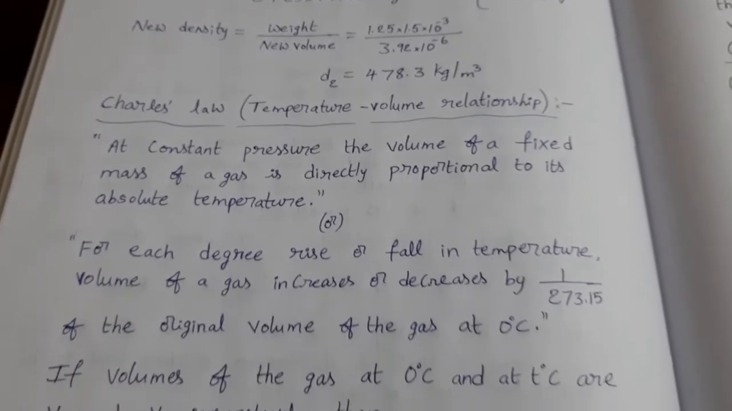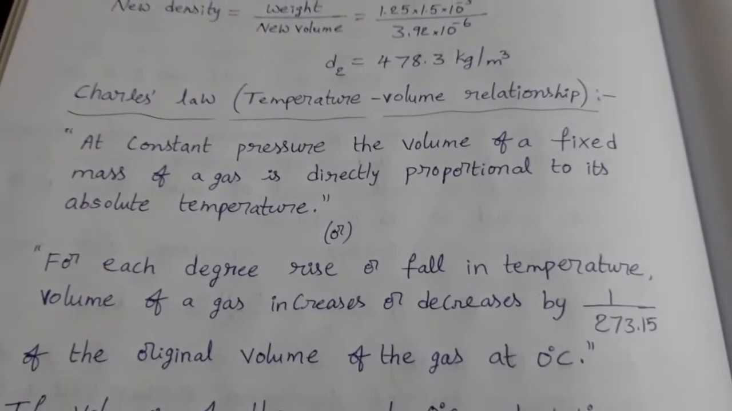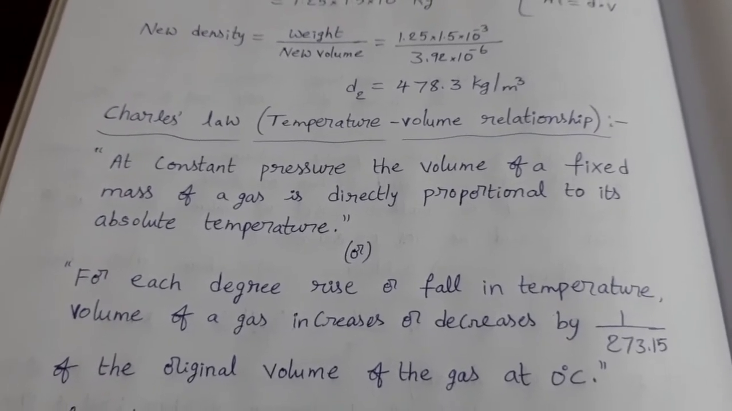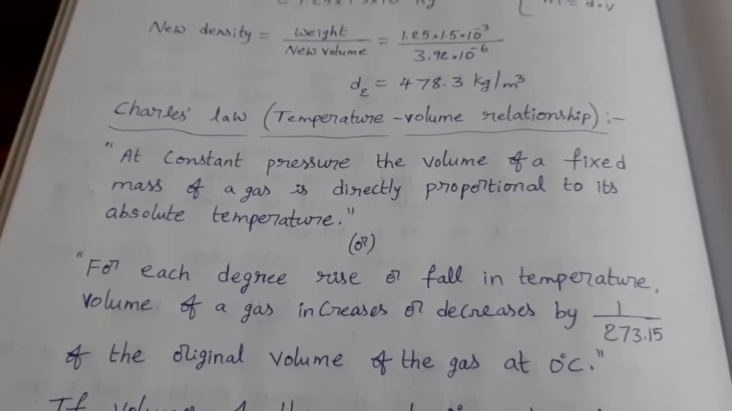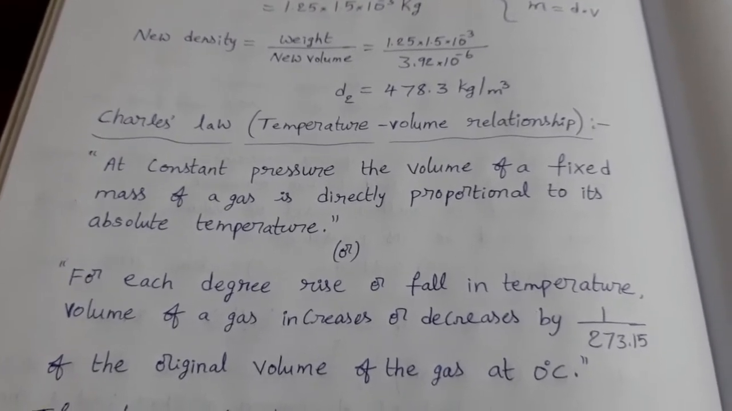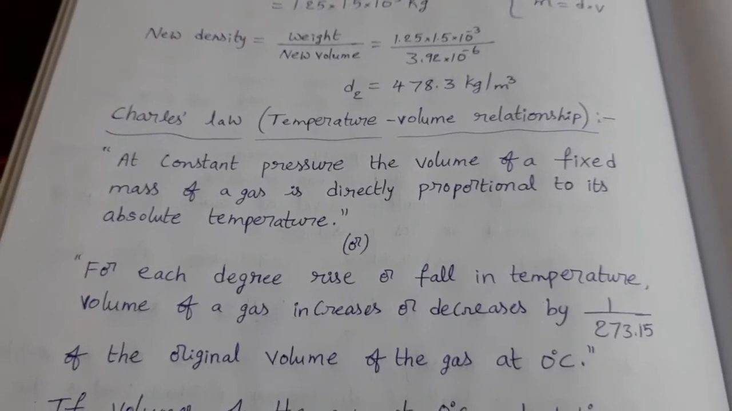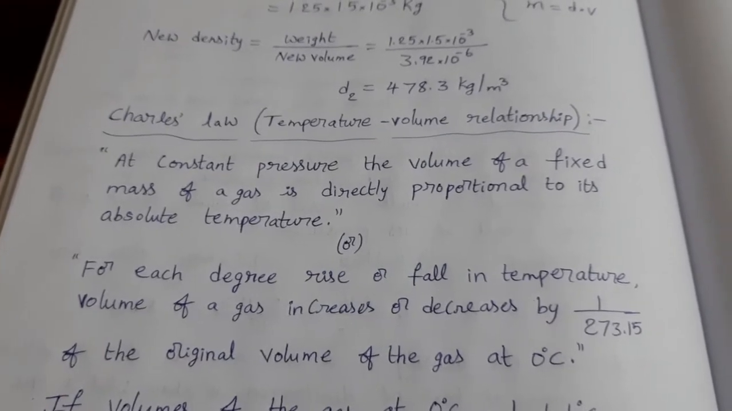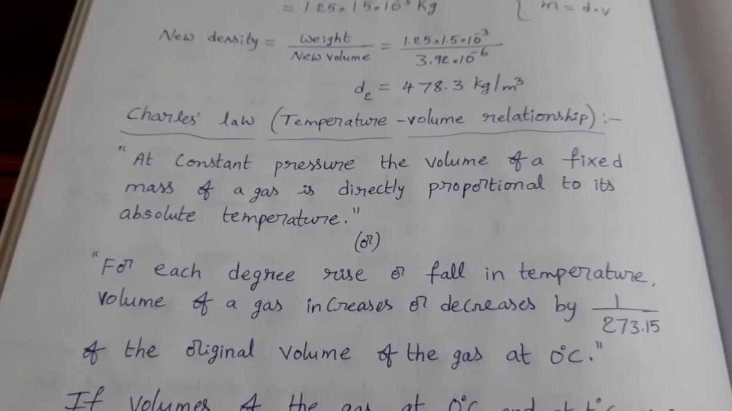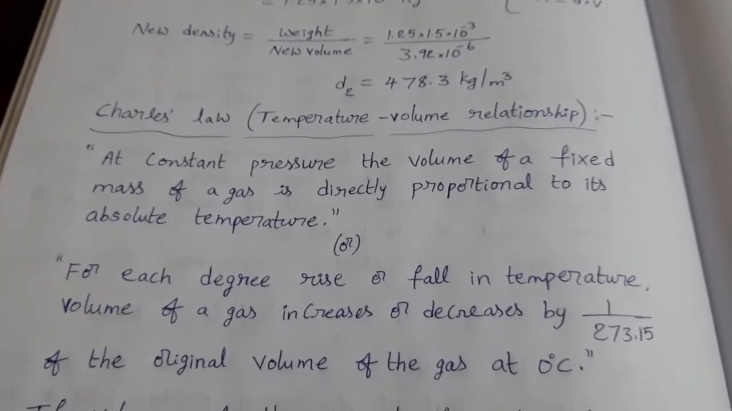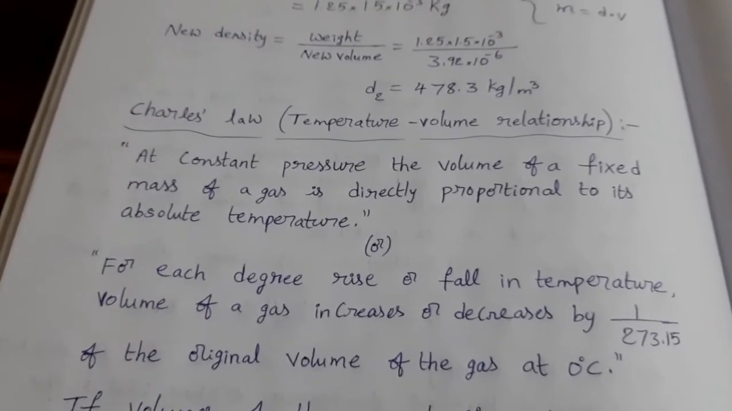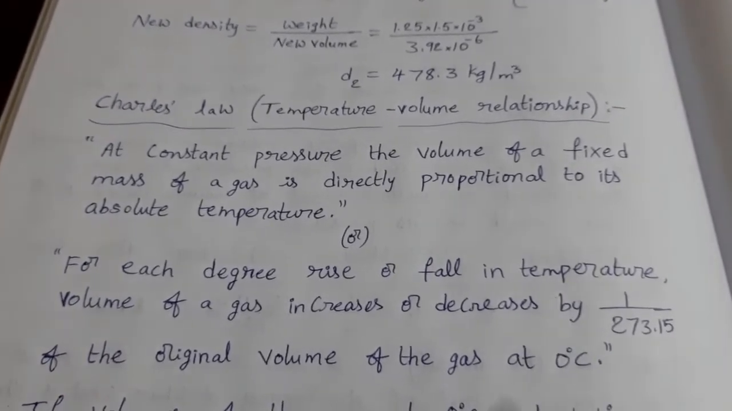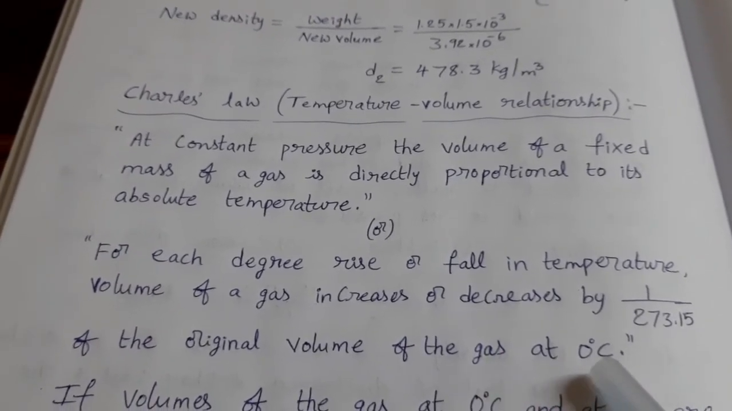Or this statement we can mention in another way. For each degree rise or fall in temperature, 1 degree rise or 1 degree fall, the volume of a gas increases or decreases by 1 by 273.15 of the original volume of the gas at 0 degree Celsius. For 1 degree rise in temperature, volume of the gas increases. How much amount increases? 1 by 273.15 of the original volume of the gas at 0 degree Celsius.